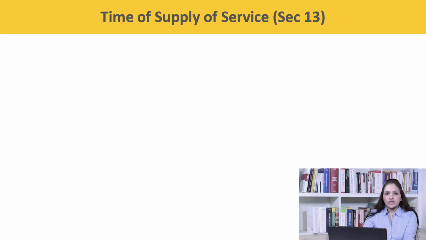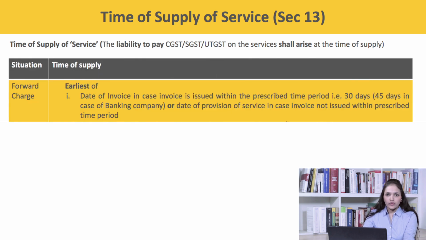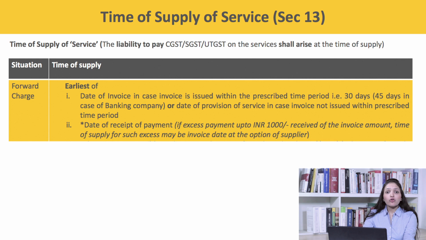First, I would like to discuss the forward charge. The time of supply of service in respect of forward charge has been provided under section 13 subsection 2 of the CGST Act 2017. According to section 13 subsection 2, the time of supply shall be the earliest of date of issue of invoice in case the invoice has been issued within the prescribed time period, that is 30 days or 45 days in the case of a banking company. In case the invoice is not issued in the prescribed time period, then the date of provision of the service, whichever is earlier. Second parameter is the date of receipt of payment.